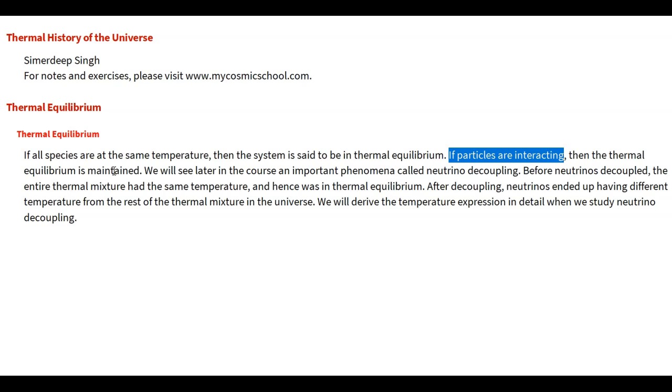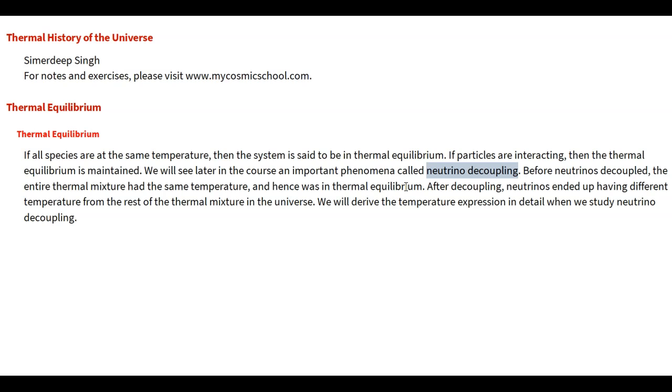Now there will also be a scenario, which we will see later in the course, where a certain type of particle stops interacting with the rest of the thermal mixture. For example, we will see this important phenomenon called neutrino decoupling. Before neutrinos decouple, the entire thermal mixture had the same temperature and hence the total thermal mixture was in thermal equilibrium. After decoupling, we will see, and we will derive the expressions and prove this, that neutrinos ended up having a different temperature from the rest of the thermal mixture.